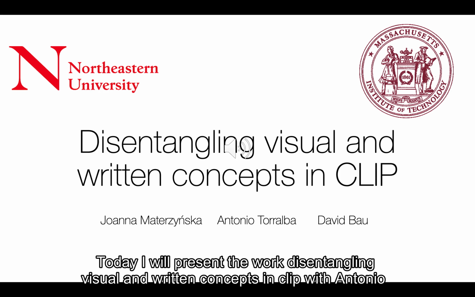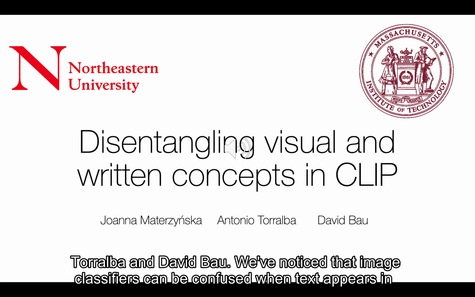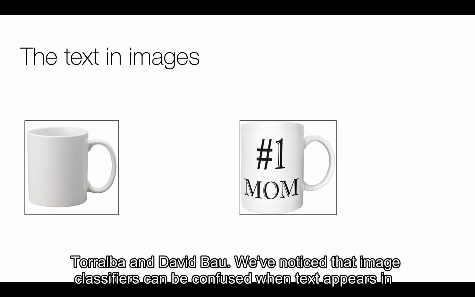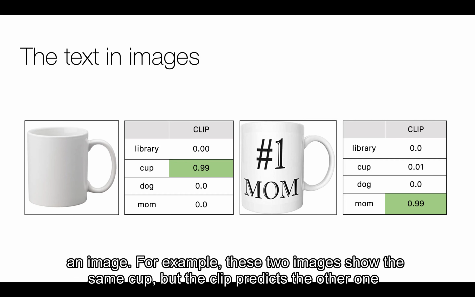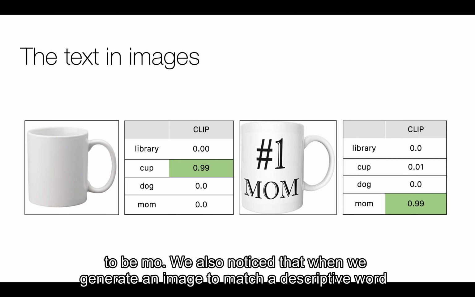Today I will present the work Disentangling Visual and Written Concepts in CLIP with Antonio Torralba and David Bau. We've noticed that image classifiers can be confused when text appears in an image. For example, these two images show the same cup, but CLIP predicts the other one to be mom.